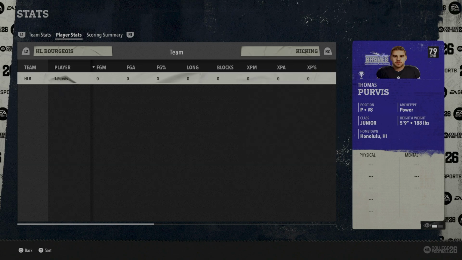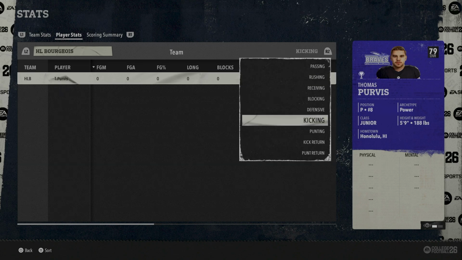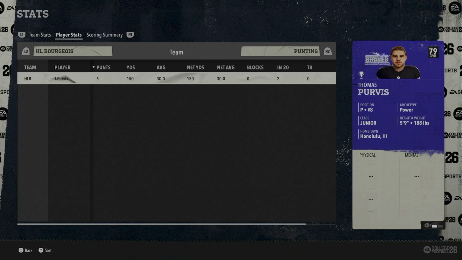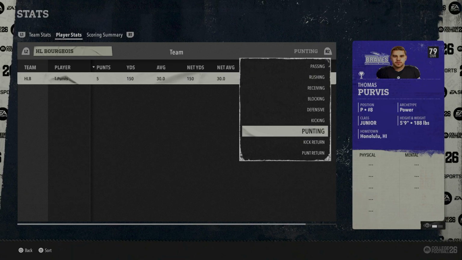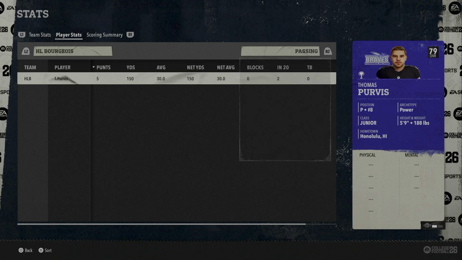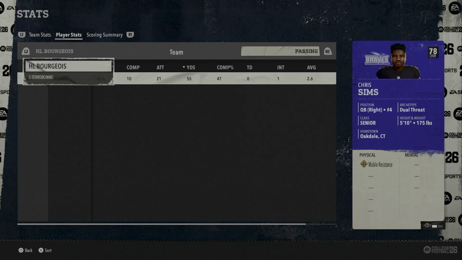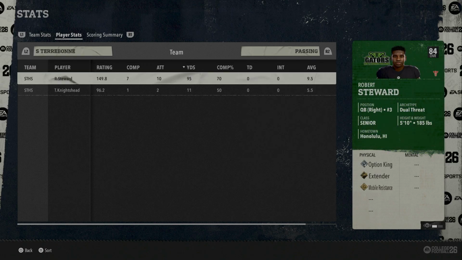All right, we'll get to the kicking here. No, nothing to show there. And here's the punting stats for HL Bourgeois. And now let's take a look at the passing stats for South Terrebonne. And here's Robert Stewart's stats. So yeah, not too bad. 7 to 10 for 95 yards. He was definitely more productive, more efficient, I guess I should say. Maybe not productive, but certainly more efficient in passing tonight.